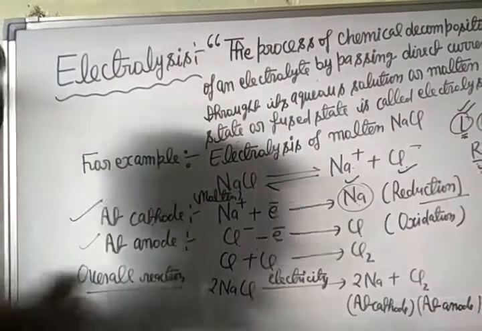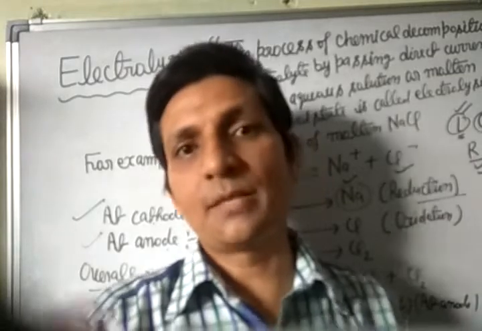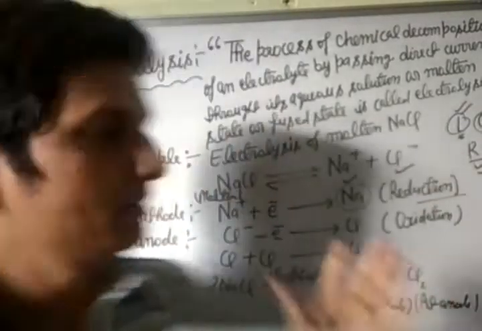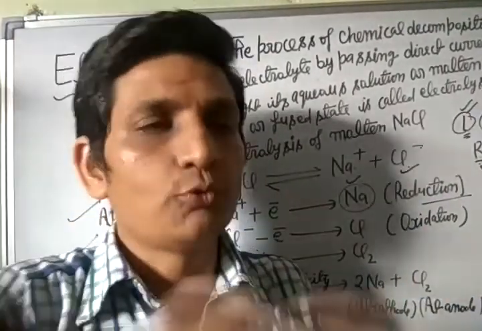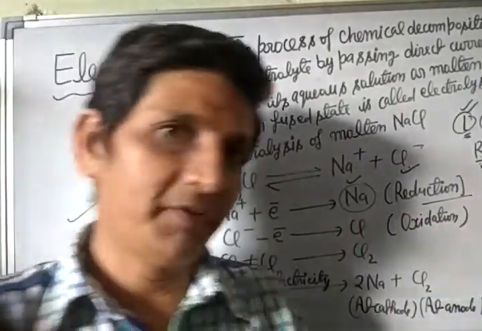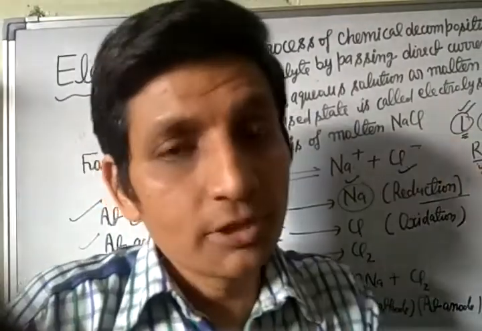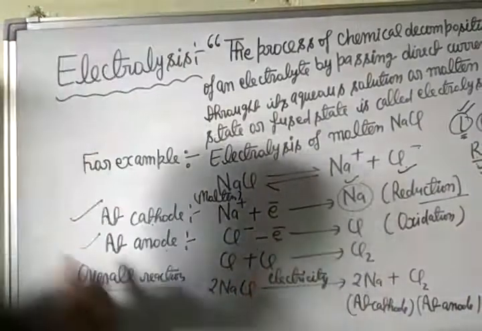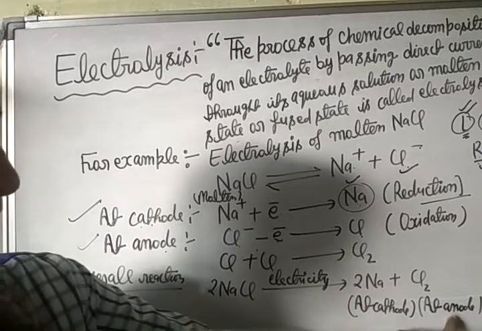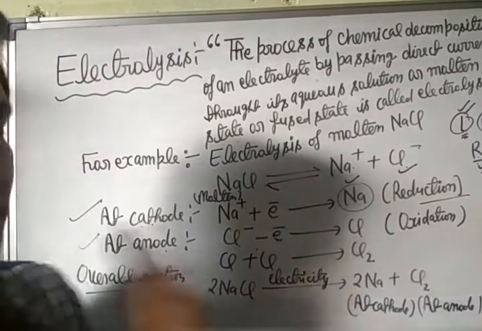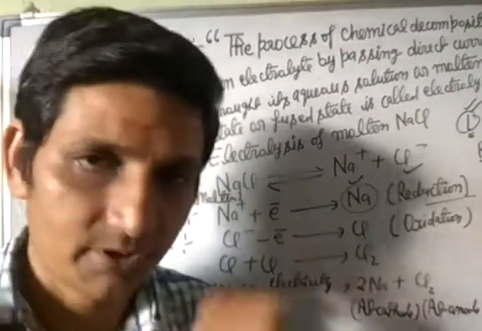In competitive exams like NEET, IIT and others, such types of questions may be asked: the electrolysis of molten sodium chloride, the electrolysis of copper sulfate, electrolysis of aluminum chloride, electrolysis of aluminum hydroxide, give the product at anode and cathode. So electrolysis of sodium chloride gives sodium metal at cathode and chlorine at anode. You have to learn and prepare it. This is an important question that may come in different competitive exams.